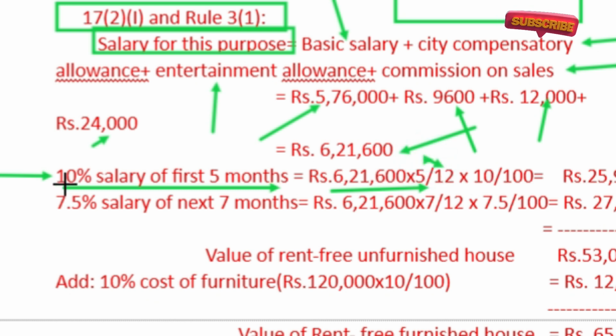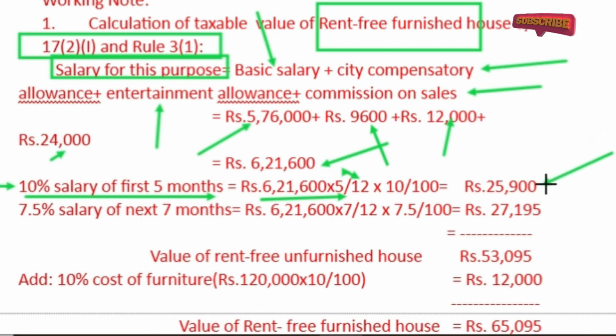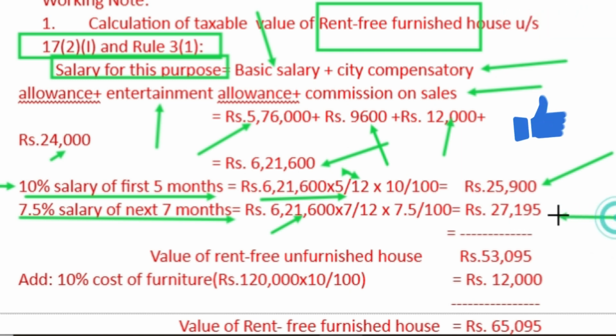Then 10%, so this 10% is taken as 10 by 100, and it comes to 25,900. Then the next 7.5% of salary for 7 months, in the same manner 6,21,600 divided by 12 multiplied by 7, and 7.5% of salary comes to 27,195.